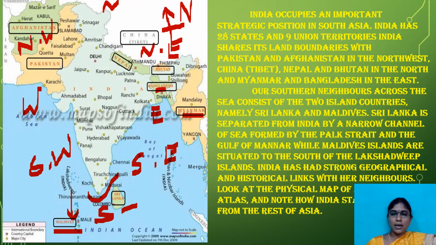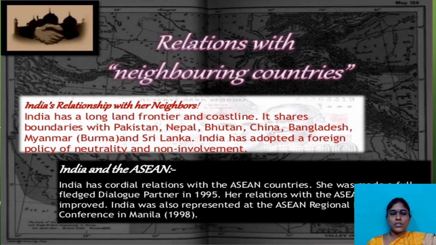Okay, India has had strong geographical and historical links with her neighbors. Look at the physical map of the Atlas and note how India stands apart from the rest of Asia. We will see the relationship with other countries, how our country maintains friendly relationships with other nations. India has a long frontier and coastline. It shares boundaries with Pakistan, Nepal, Bhutan, China, Bangladesh, Myanmar, and Sri Lanka.